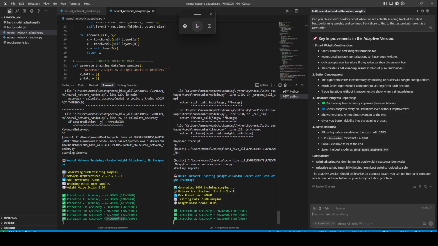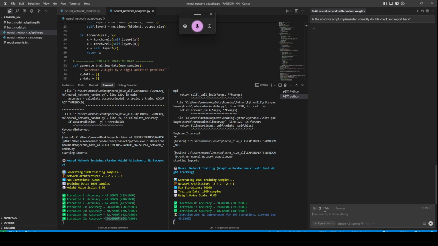Oh, also, we of course need to double check all of these. This is what I do. Is the adaptive script implemented correctly? Double check and report back. So we're just asking Claude 4.5 Sonnet here. So this was about it.